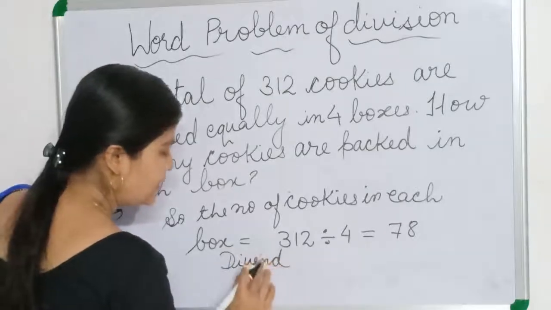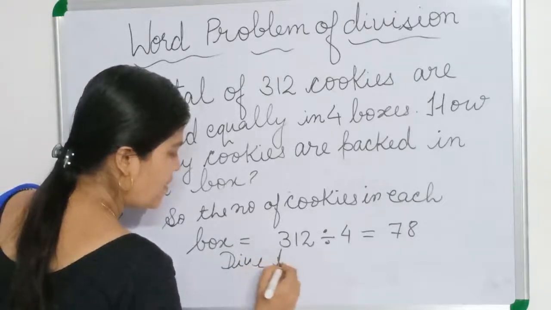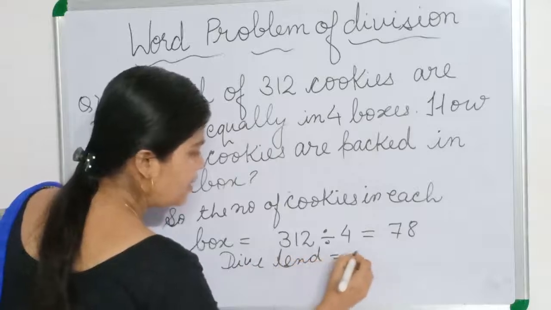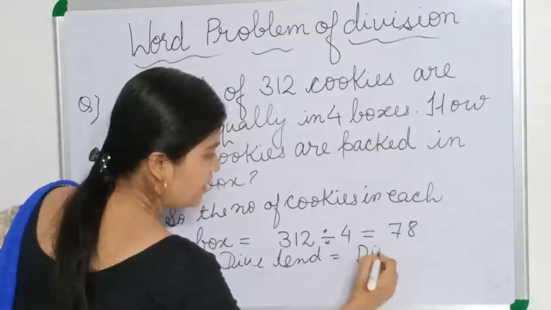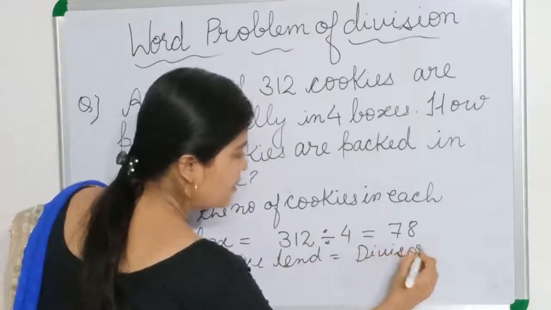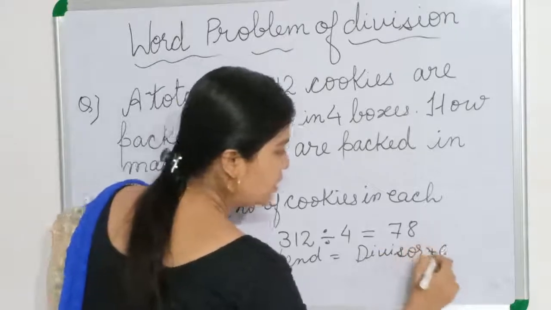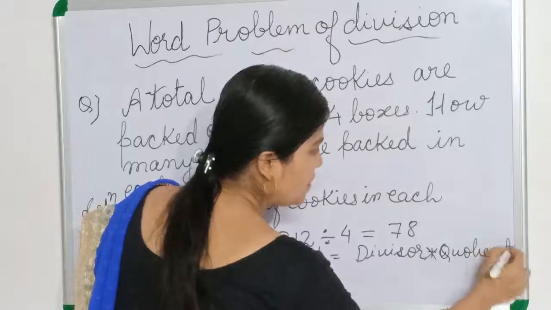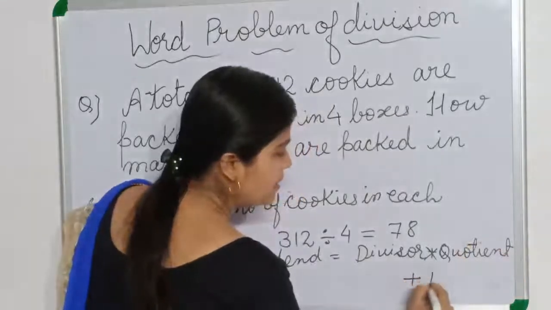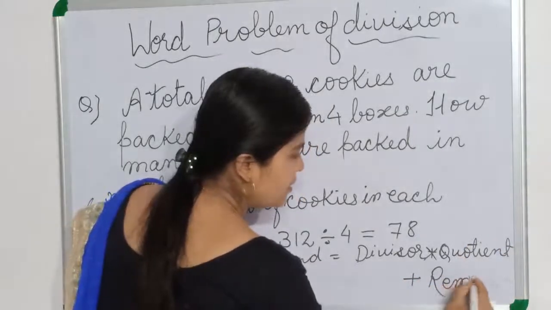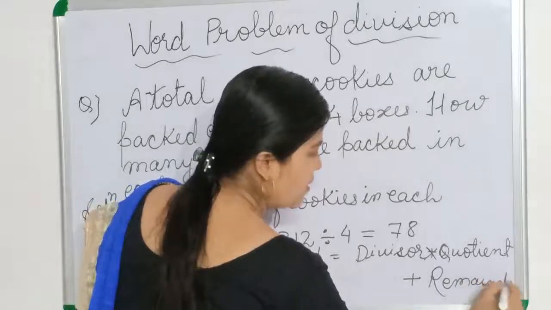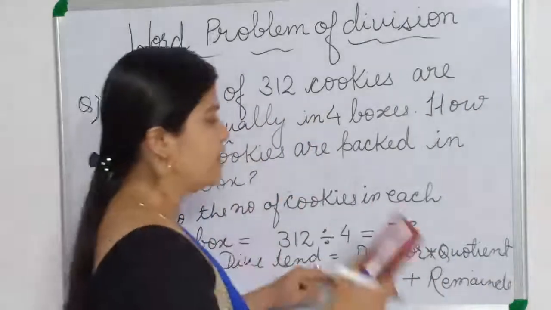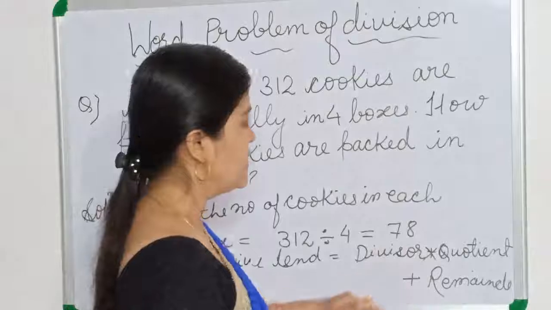Dividend is equal to divisor into quotient plus remainder. This is the only formula, na: dividend is equal to divisor into quotient plus remainder.